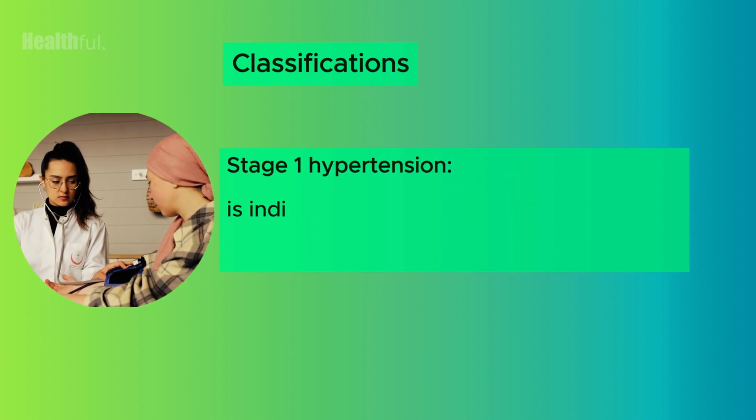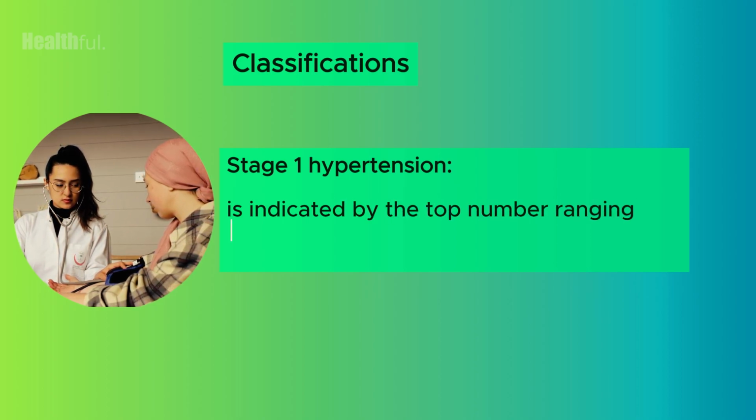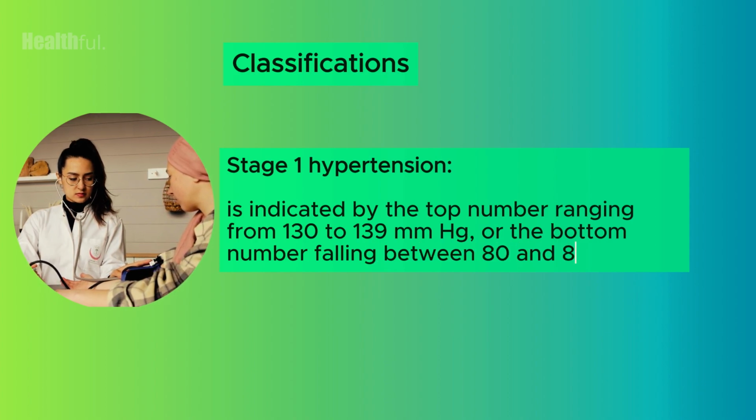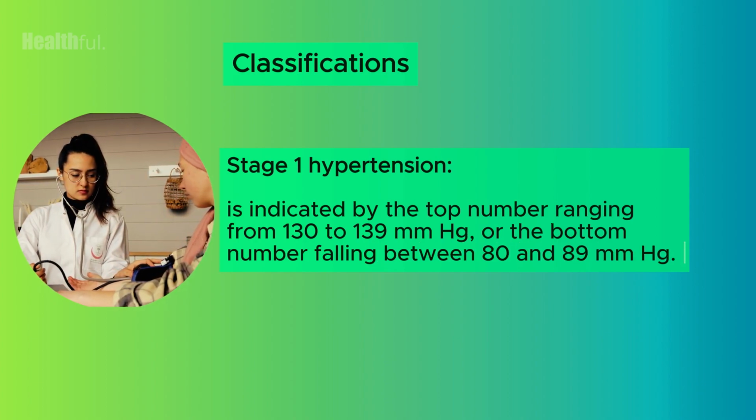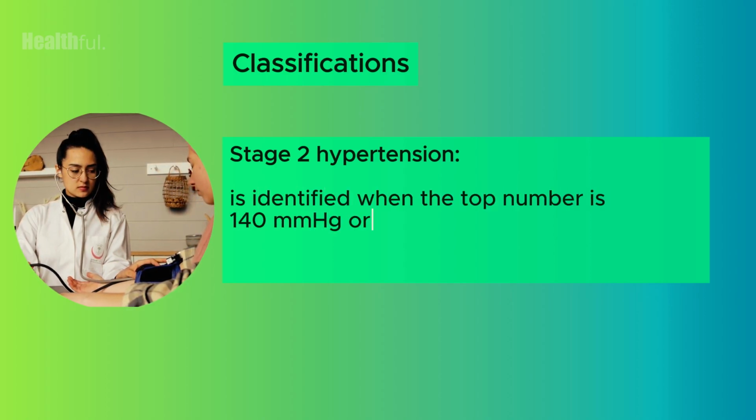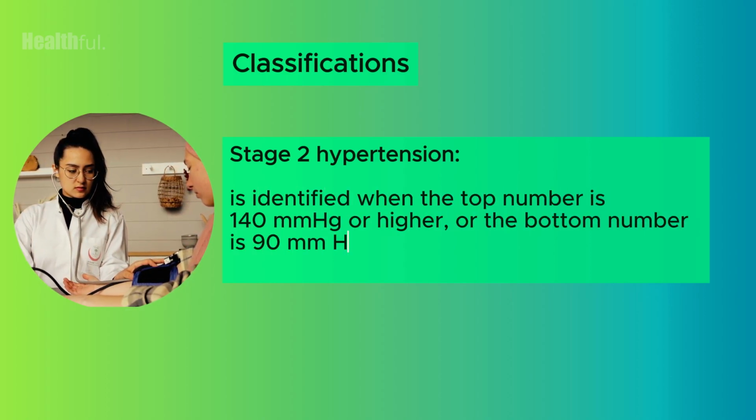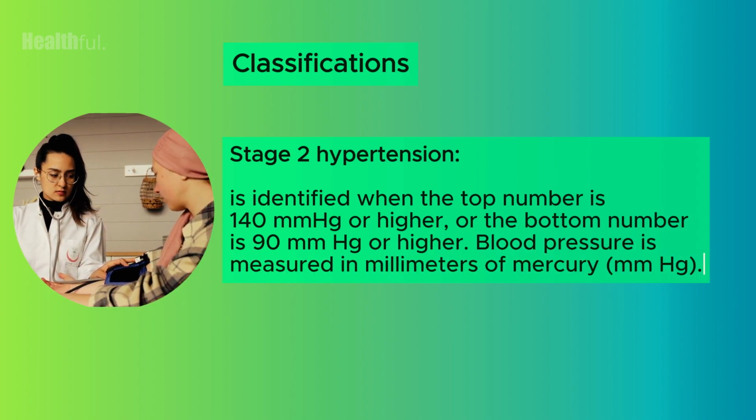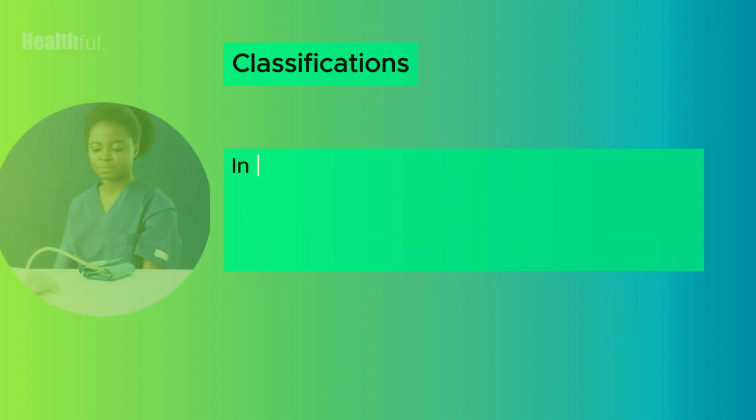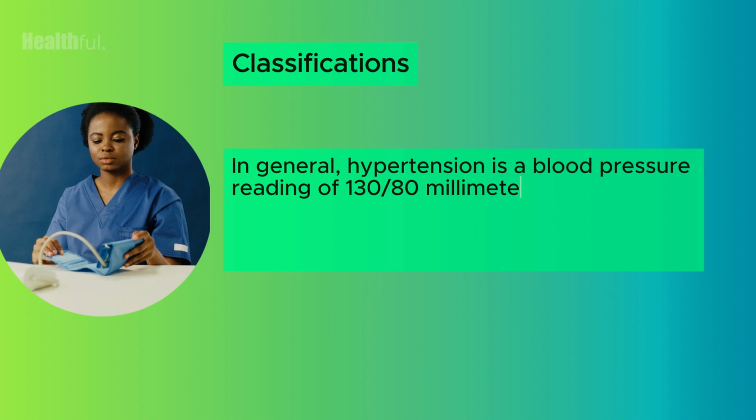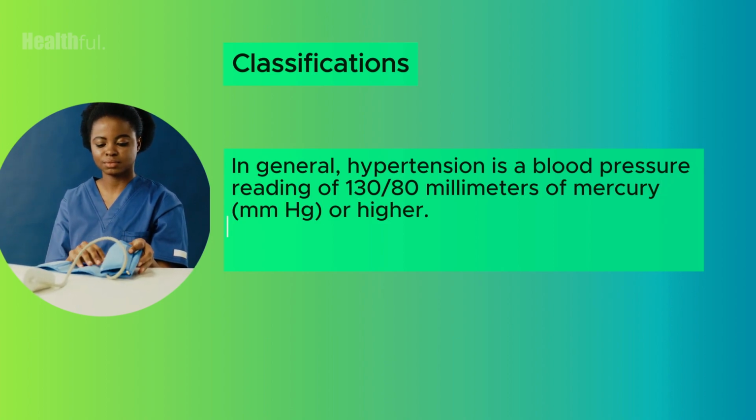Stage 1 hypertension is indicated by the top number ranging from 130 to 139 mm of mercury, or the bottom number falling between 80 and 89 mm of mercury. Stage 2 hypertension is identified when the top number is 140 mm of mercury or higher, or the bottom number is 90 mm of mercury or higher. Blood pressure is measured in millimeters of mercury, mmHg. In general, hypertension is a blood pressure reading of 130/80 mmHg or higher.